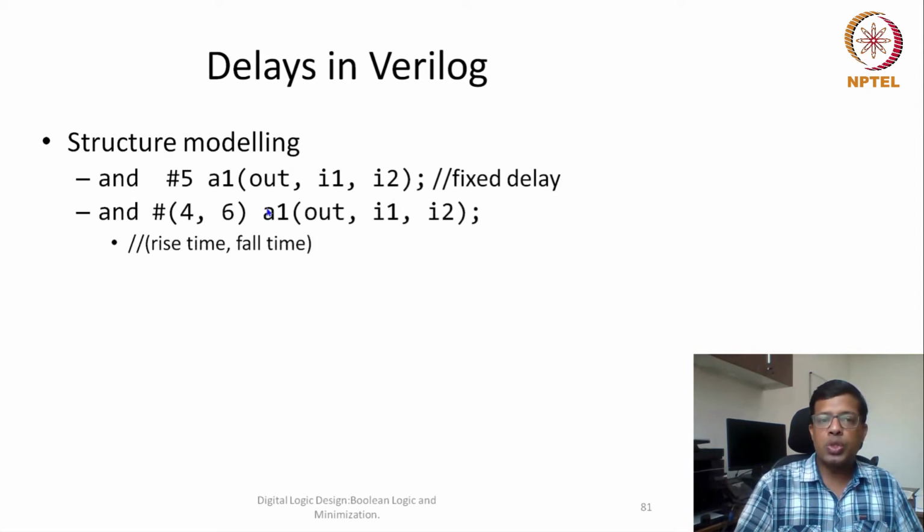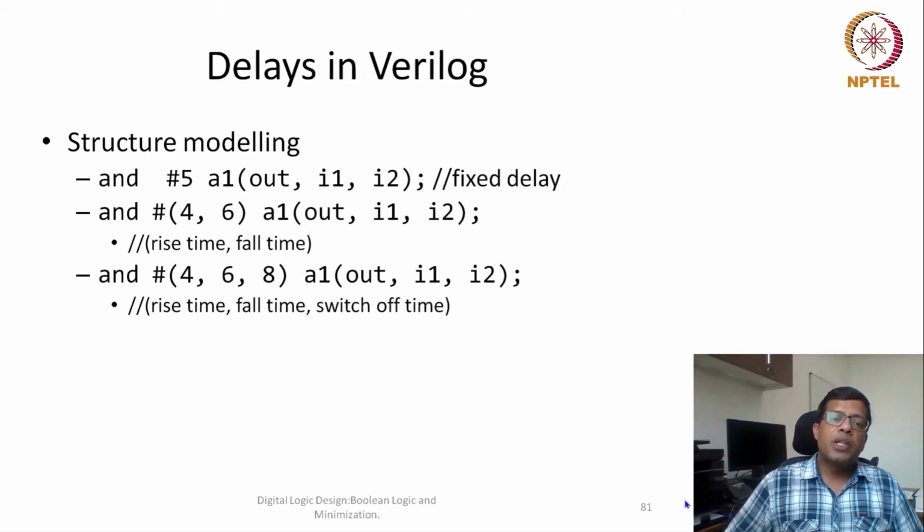This delay is also written sometimes as two values, like in the parenthesis we write two values. The first value represents the rise time, the second value represents the fall time. Rise time means, if the output is changing from 0 to 1, then this would be the delay. If the output is changing from 1 to 0, then this would be the delay. As I said initially in the starting of this lecture, my output delay change depends on the transition, whether the transition is from 1 to 0 or 0 to 1. So that particular thing can also be modeled using Verilog.